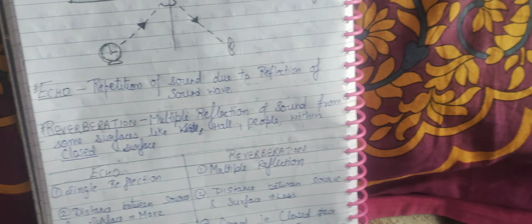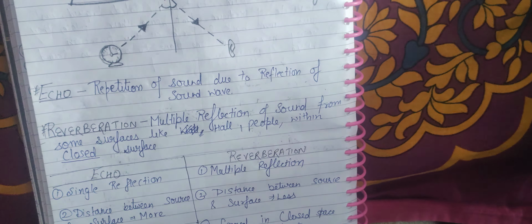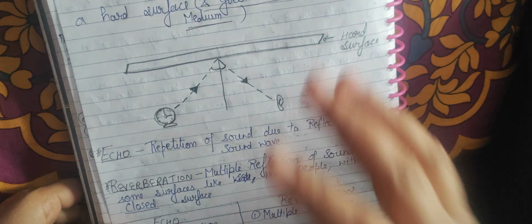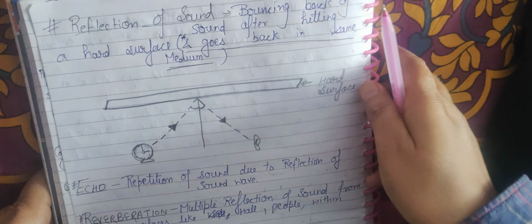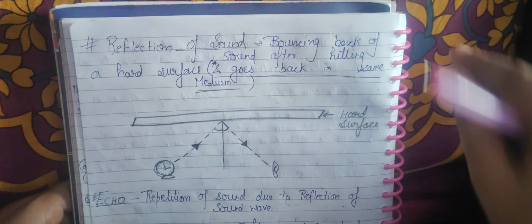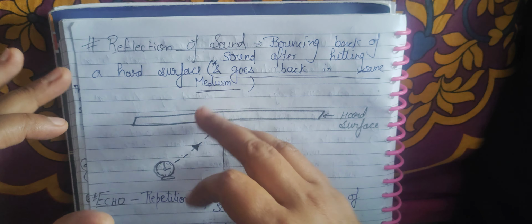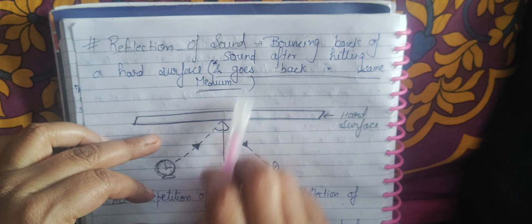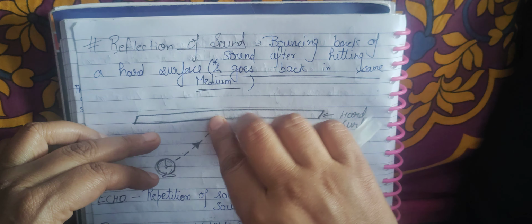Next is reflection of sound. So you see, what is the reflection of light? The same is the reflection of sound. Reflection means it will hit some surface and bounce back, because this is an opaque medium. Opaque means it can't go through to the other side.